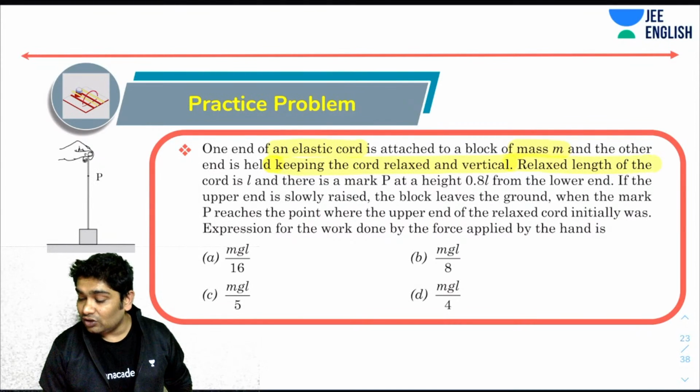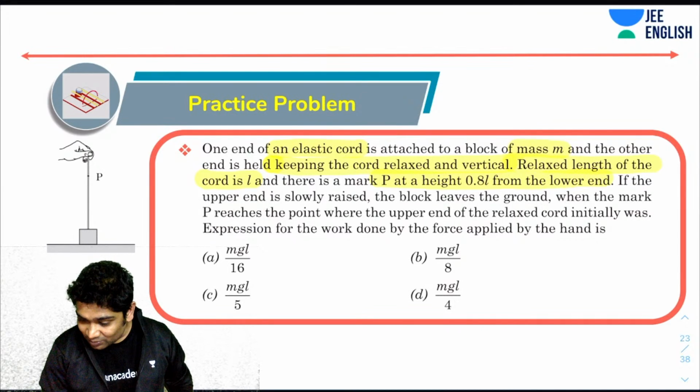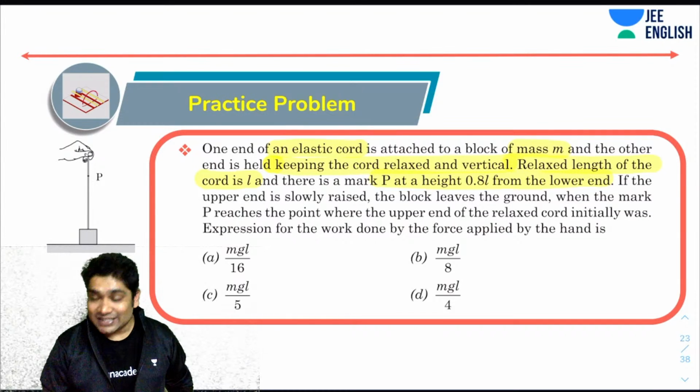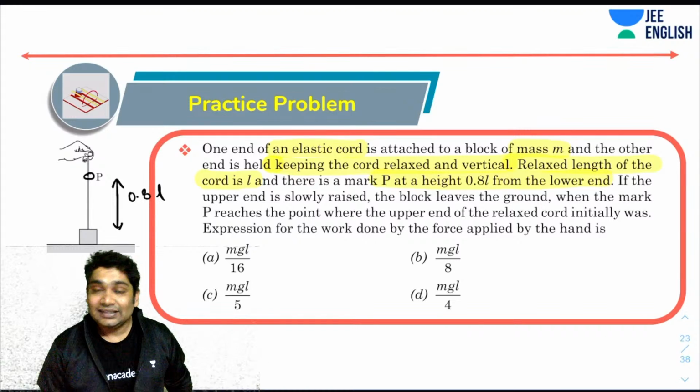So relaxed length of cord is L, and there is a mark P at a height 0.8 L from the lower end. So there you see a small little mark P, which is at the height of 0.8 L from the lower end of this elastic cord. Okay.